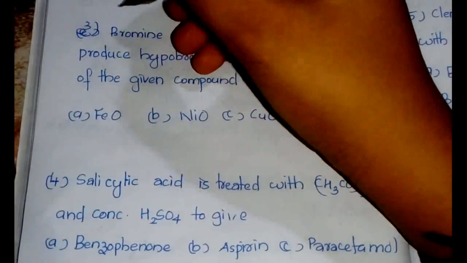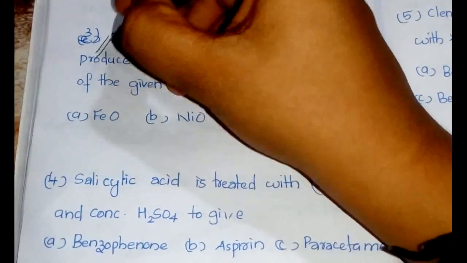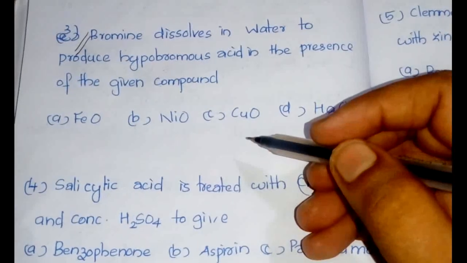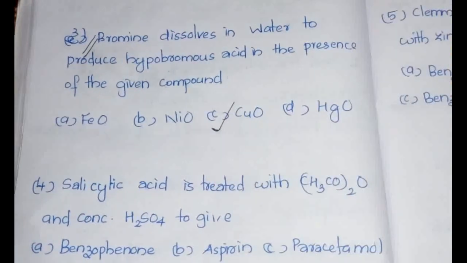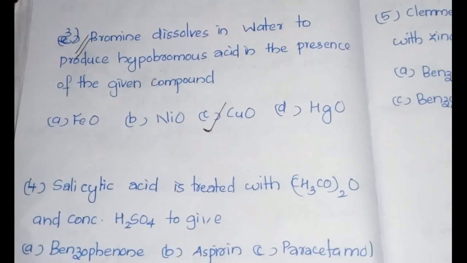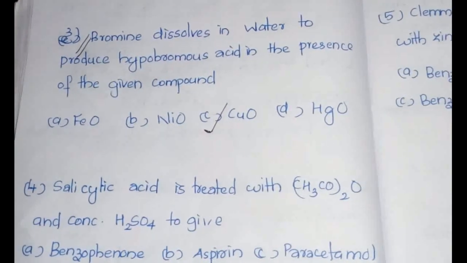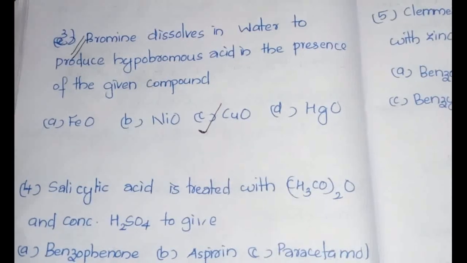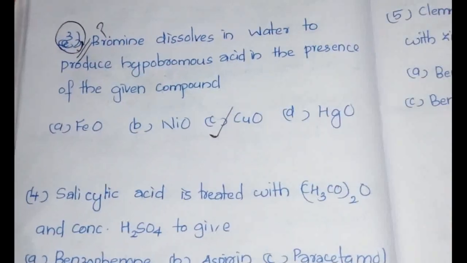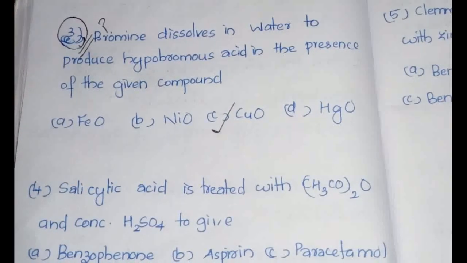Please mark this question down because there is a little confusion in the answer. When I checked one of the research papers, it was given that in the presence of CuO, bromine dissolves in water to produce hypobromous acid, but NiO is also given. There is a confusion in this, so please do mark this, and we will discuss this question later when I try to find the exact answer.